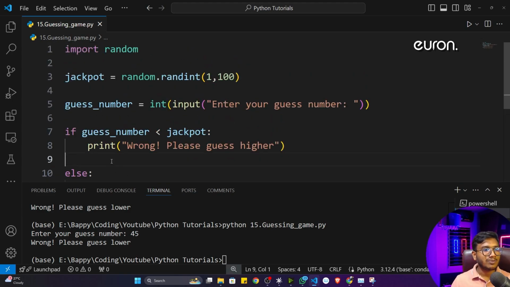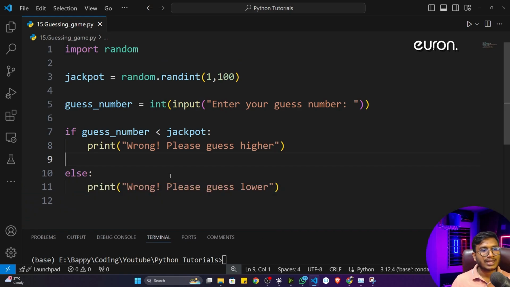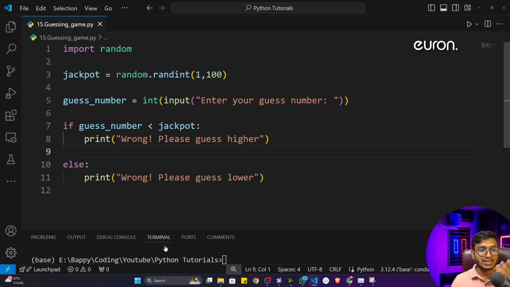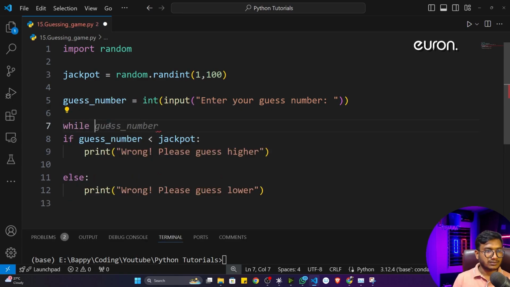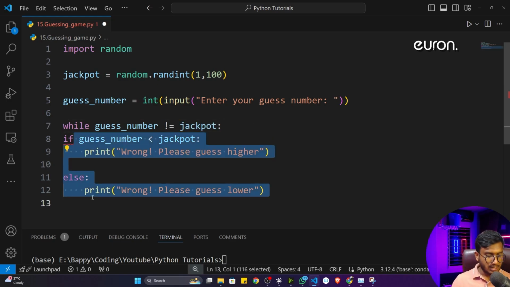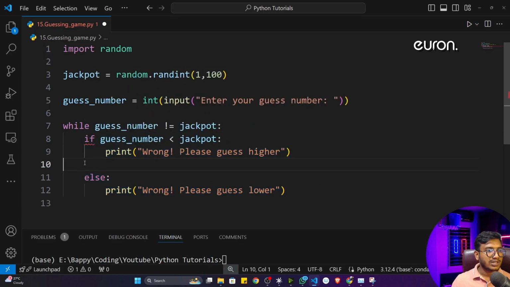So for this, I think you know, we can use the looping concept. That means we want to repeat this particular task, right? So here I can use this particular loop called while loop. So I can just write while, and what would be the condition? Like how many times this particular loop will run? Unless or until this particular guess number is not equal to jackpot number. Fine, this is the condition, and inside this particular condition, I'll just write this particular conditional statement.